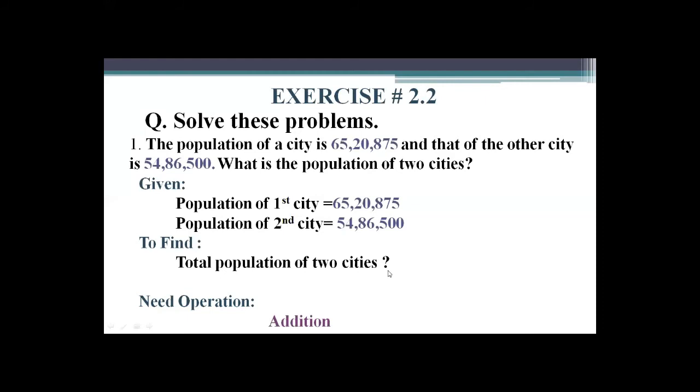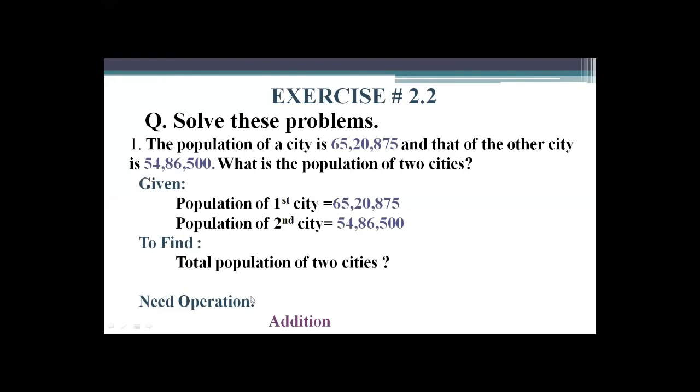Is that clear? In this way you will complete the first 2 steps. First is given, that is this. Everything is given in your questions. You just use your mind and solve all these problems. So in given, population of first city is this, population of second city you write here in this way, and then to find. To find means what is the population of two cities. Here you write total population of two cities.